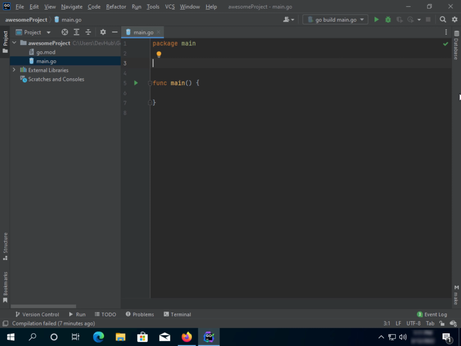Now, I already showed you a little bit about import in the previous lesson. There are two ways you can import, like this, or in the shorthand like this. But one thing you should know is that the names of the packages should always be in lowercase. You cannot write fmt in uppercase or something like this.